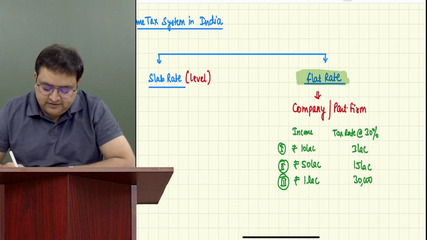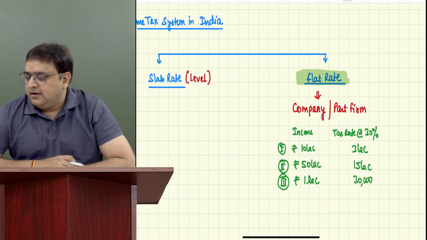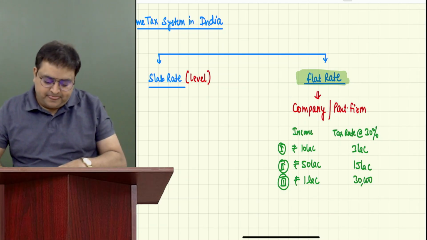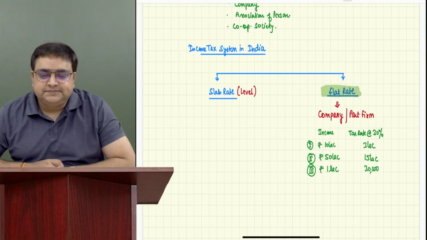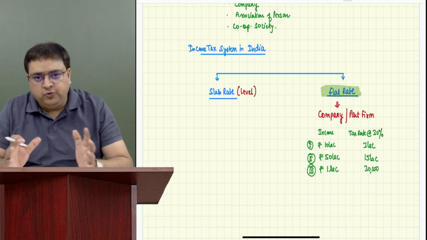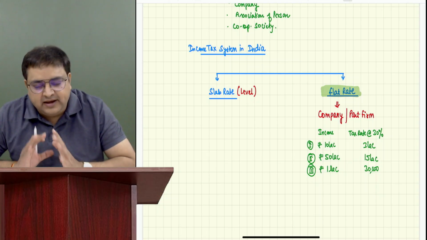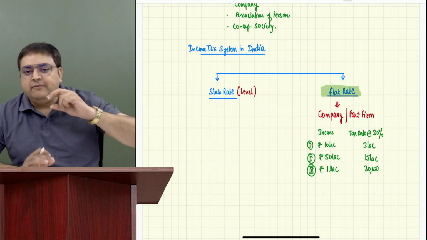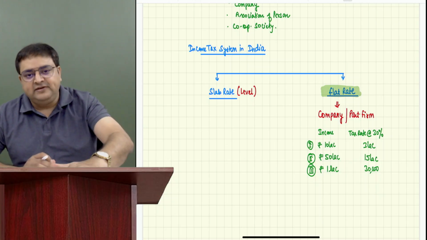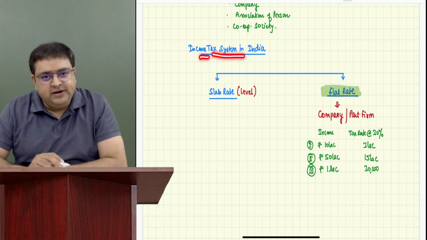First of all, tell me, have you written this? Yes, sir. Now understand it practically. I'm again repeating. Guys, in India, generally we follow two types of rate systems of paying income tax. I'm not talking about GST. I'm not talking about any other tax. I'm talking about only income tax. Our topic is only income tax, right? So when I say tax system in India, I'm talking about income tax.